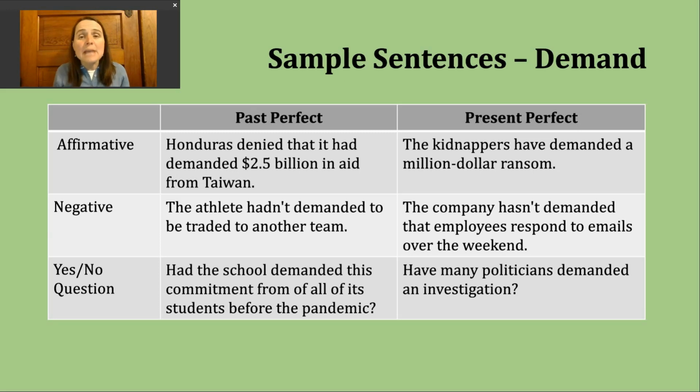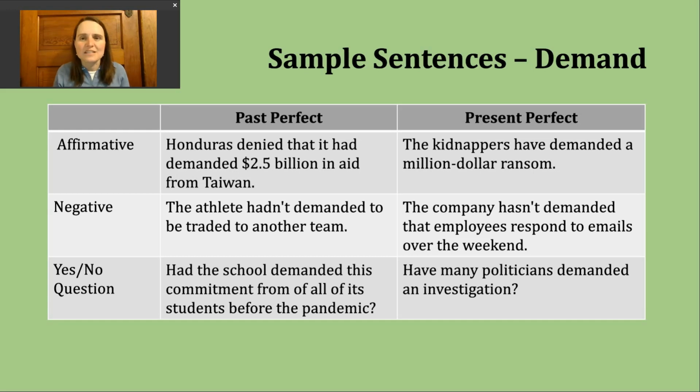And when I go to make a present perfect sentence, I really need to pay attention to my subject. If my subject is I, you, we, or they, then I'm going to use have and then the participle form of a verb. Okay? But if my subject is he, she, or it, I'm going to use has and then the participle. Let's take a look at an example sentence. The kidnappers have demanded $1 million ransom. Okay? So again, here someone might be saying, I'm not going to safely return this person or set them free until I receive this.